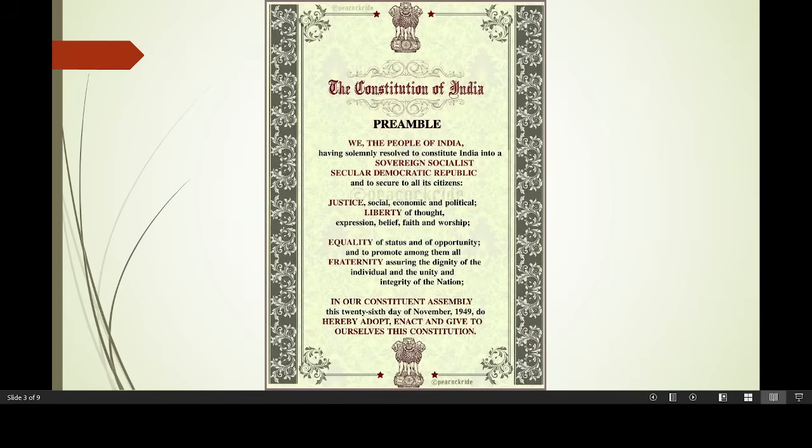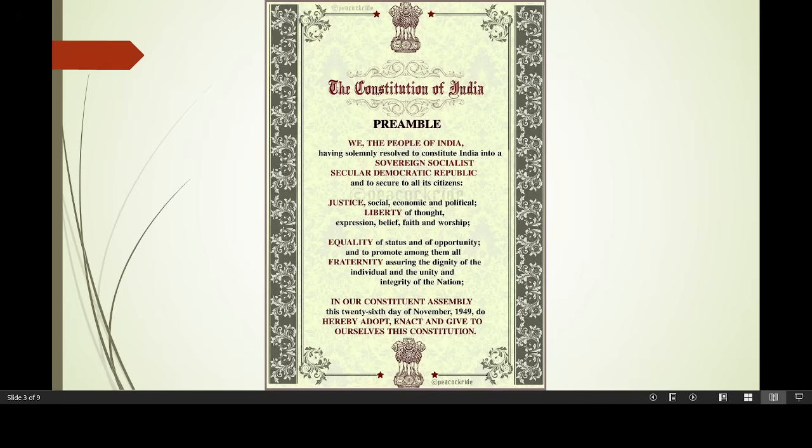Alright, so moving on, you can see the preamble of the Indian Constitution on my screen. If you are a serious aspirant, you have to remember the preamble, each and every word, along with the comma, full stop and the dates mentioned.